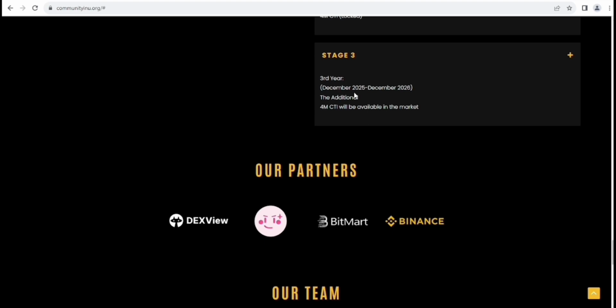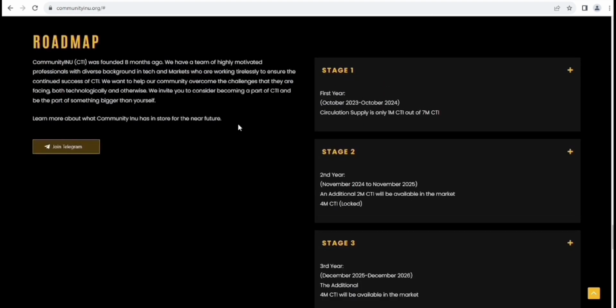Literally, this is a bad roadmap, I think. I'm literally not impressed with their roadmap. This is the roadmap, guys. This is literally a bad roadmap. I want you to say that.